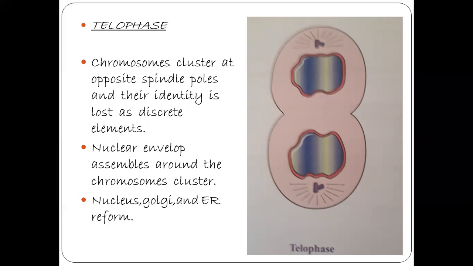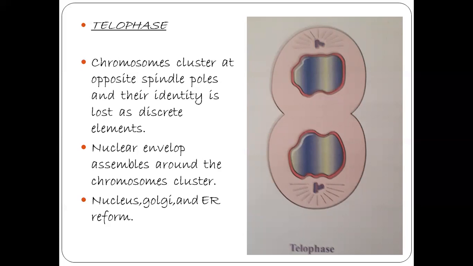And the nucleolus also appears. The Golgi complex and ER are also reformed. So, the changes in the telophase are opposite to the prophase. In the prophase, what happened? The nuclear envelope and nucleolus disappear, and the Golgi and endoplasmic reticulum also disappear.